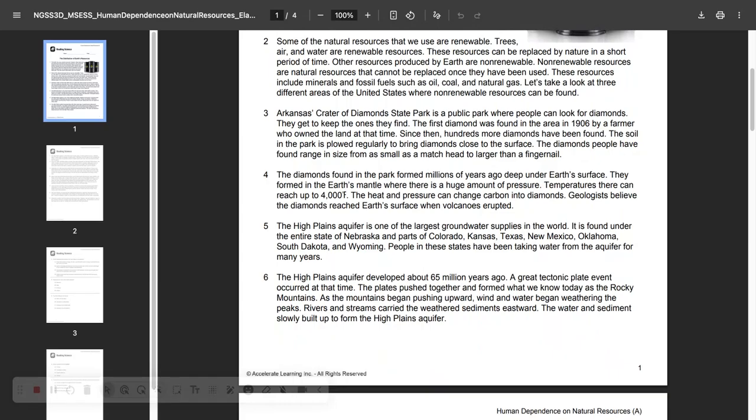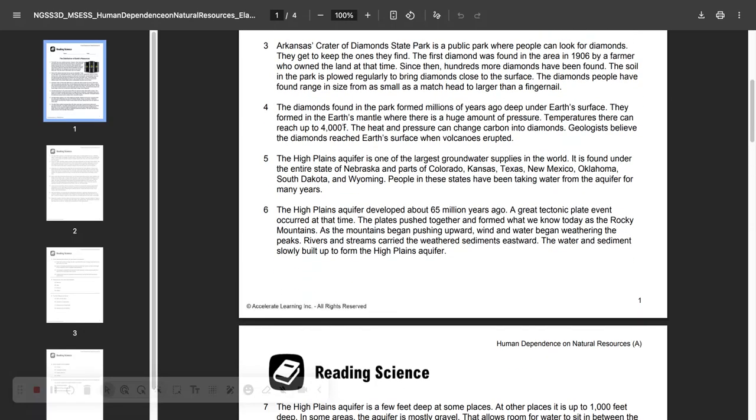Other resources produced by Earth are non-renewable. Non-renewable resources are natural resources that cannot be replaced once they have been used. These resources include minerals and fossil fuels such as oil, coal, and natural gas. Let's take a look at 3 different areas of the United States where non-renewable resources can be found.